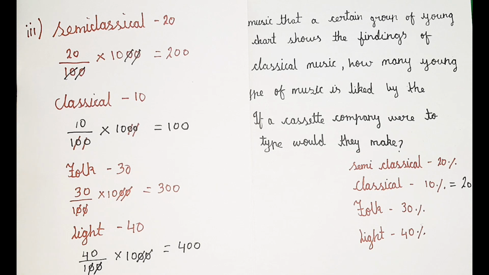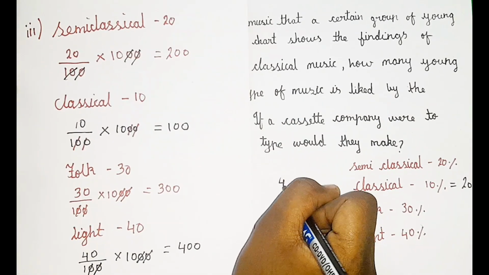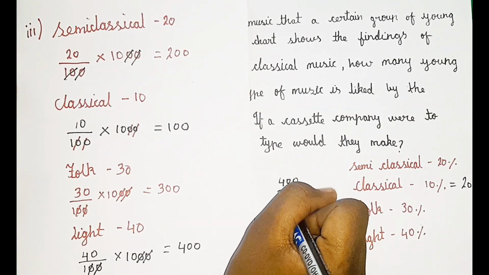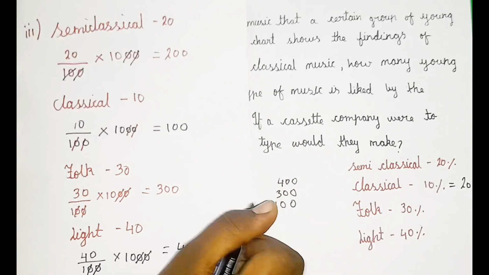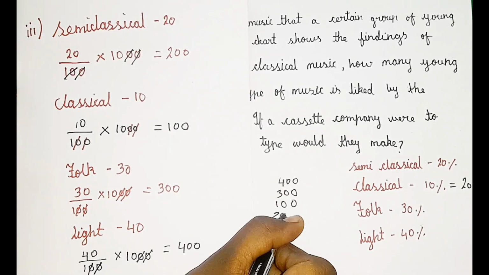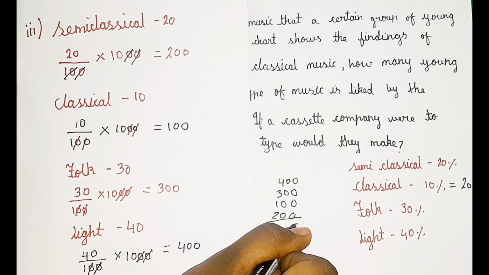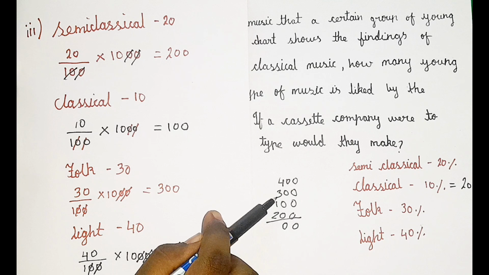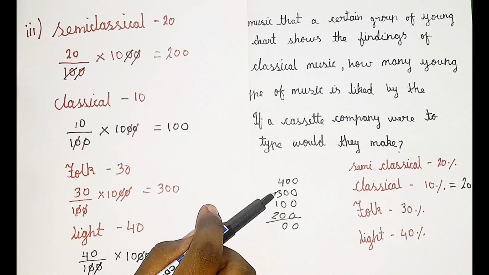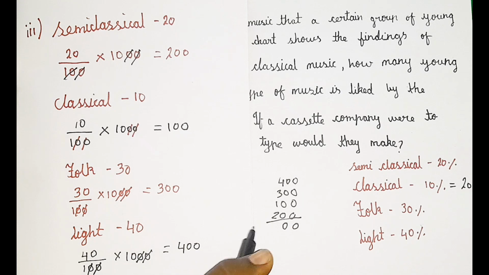How do you know this is the final answer? How do you check it? It's easy. Just add 400, 300, 100 and 200. Here 0, here also 0, 4, 5 plus 3 is 8, and 8 plus 2 is 10. I'm sorry, I said 7.